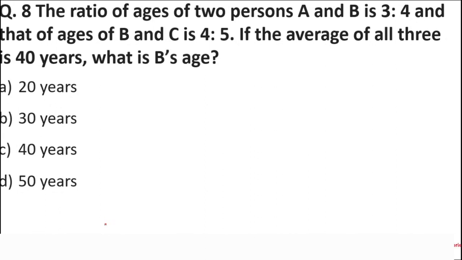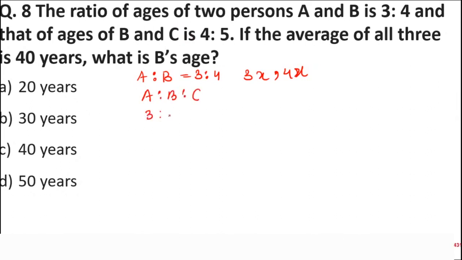What is the age of B? It's a very simple question. Whenever a ratio comes, we are saying that the ratio of the ages of A and B is 3:4. We can say it as 3x and 4x. Now, since the ratio between A and B is 3:4, and B and C is 4:5, I can write it as A is to B is to C.